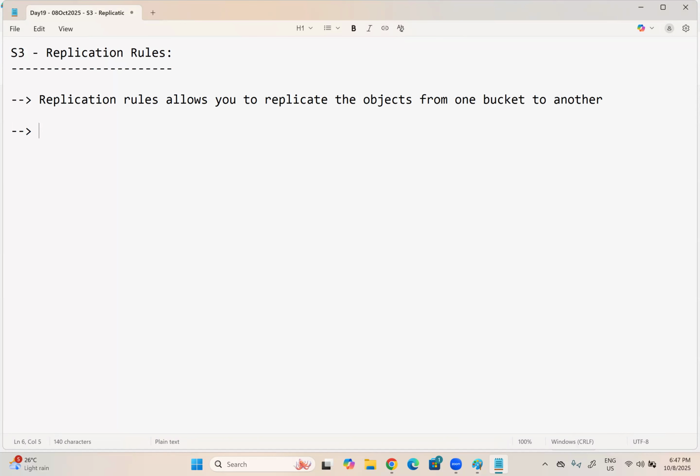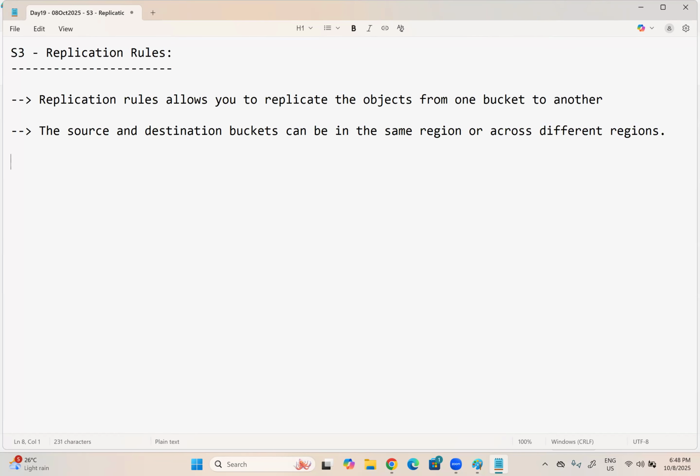The source and destination buckets can be in the same region or across different regions. There is no restriction for that.